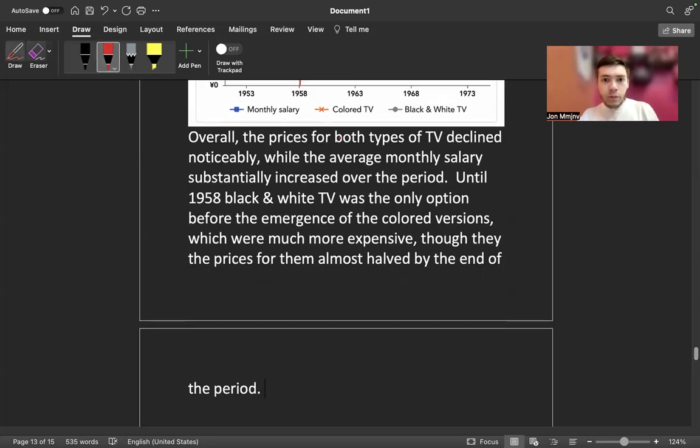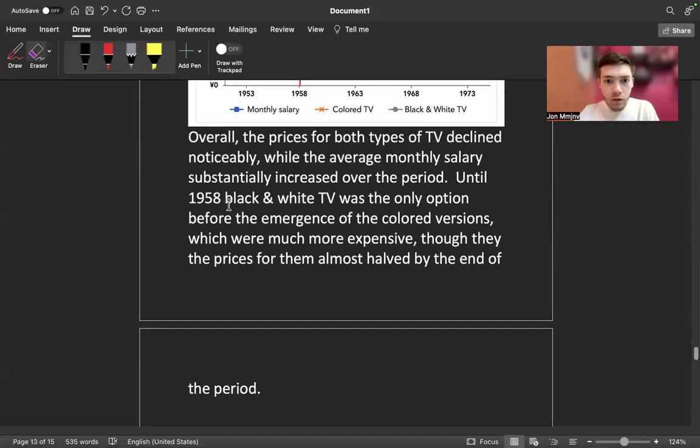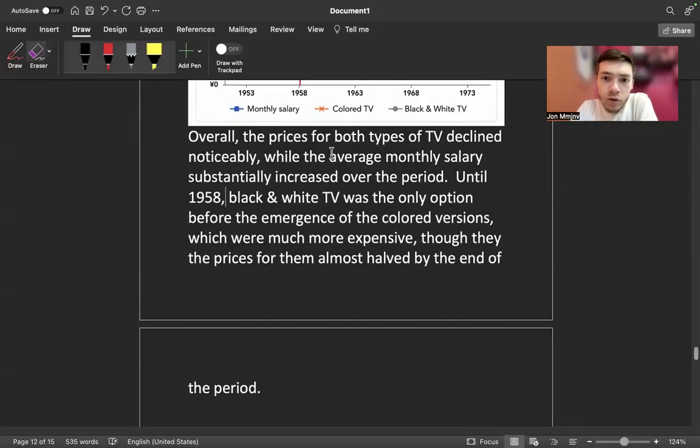So the price for both types of TV declined noticeably, while the average monthly salary substantially increased over the period. Until 1958, I think we have a comma here, black and white TV was the only option before the emergence of the colored versions, which were much more expensive.